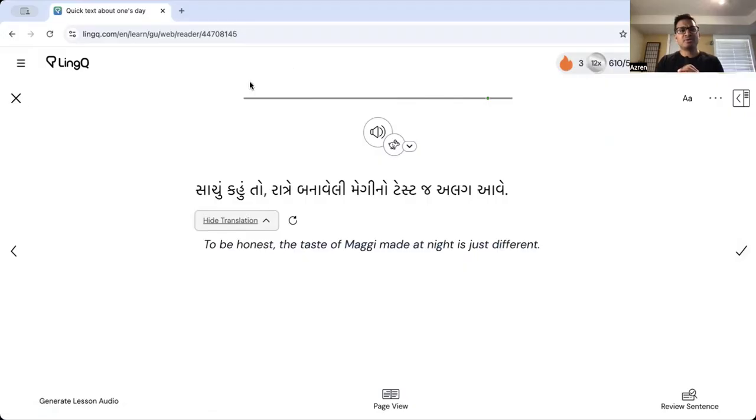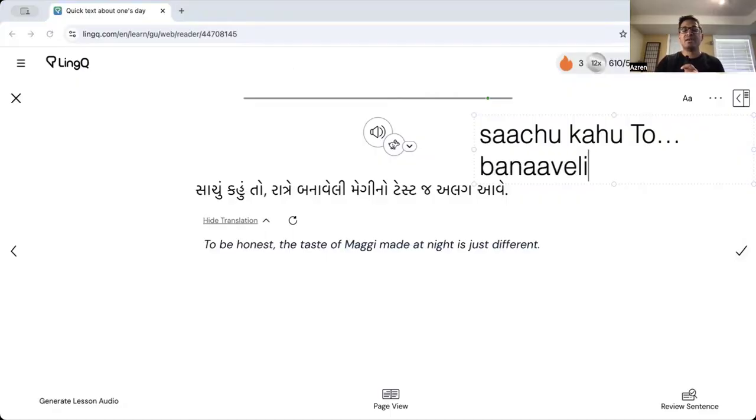Sachu koto. So sachu koto is a nice little phrase. Sachu koto means like if I'm honest, to be honest. Sachu koto ratre banaveli Maggi. So ratre is at night. Banaveli is made.